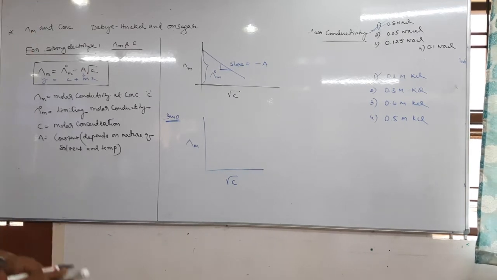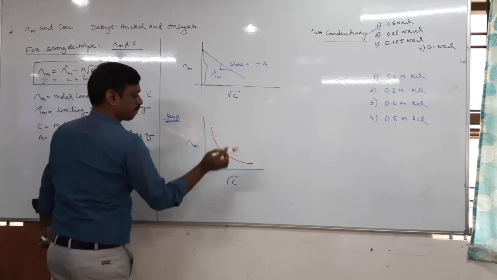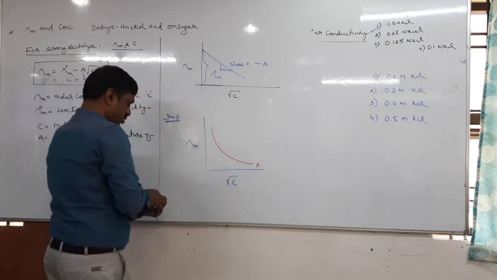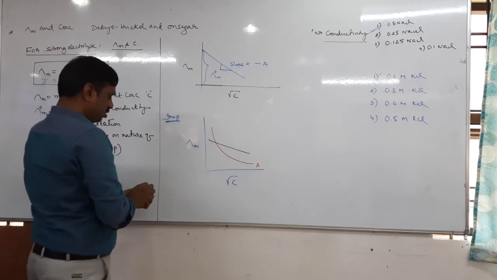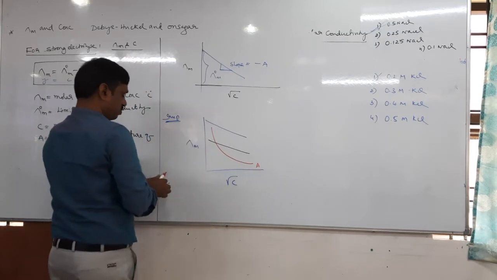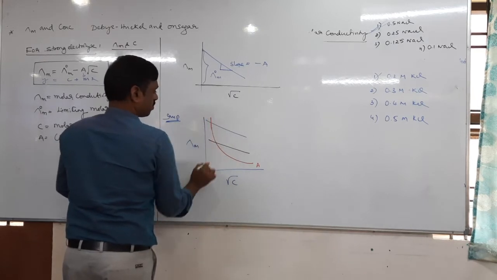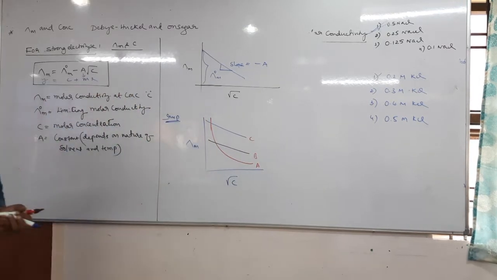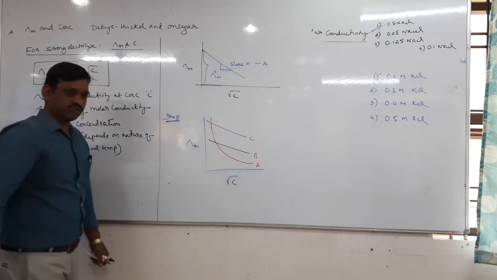For example, one is this, A, second one is like this, and third one is like this. So the question is to identify A, B, C. If you understand today's concept, you can answer this.